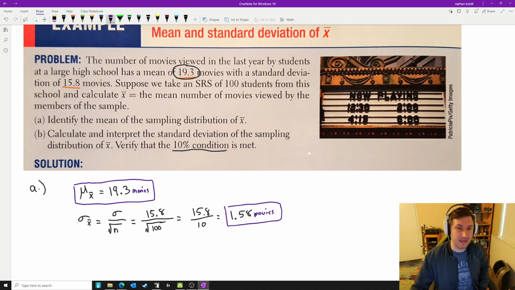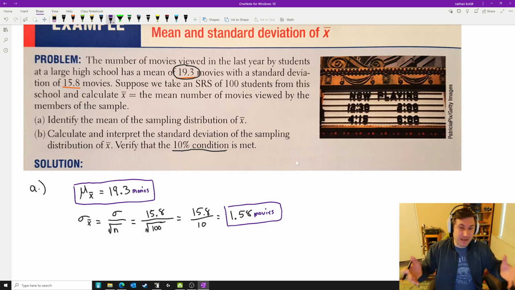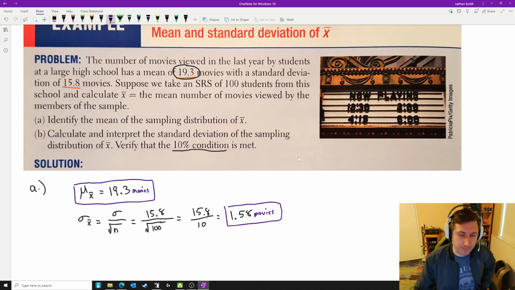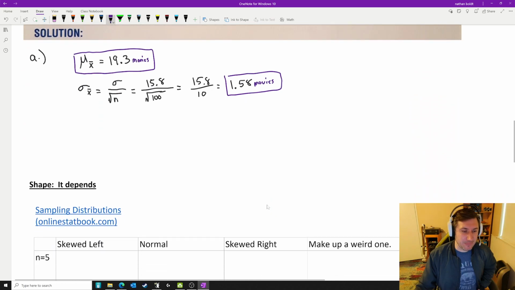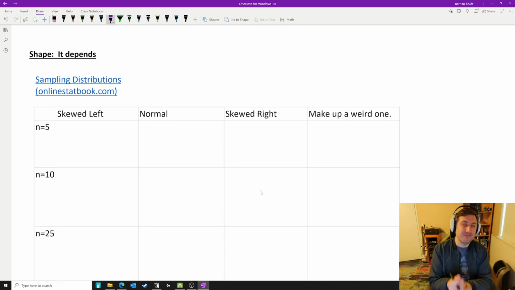We know when a binomial is normal, right? N times P, N times Q had to be bigger than 10. That made it normal. Boom, normal CDF. But what makes this normal? So I've got an applet for you to click on here. Shape. It depends, just like it depended for the binomial and for categorical variables.